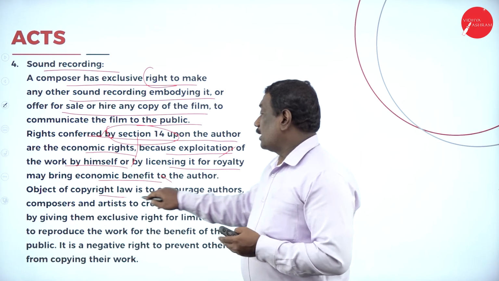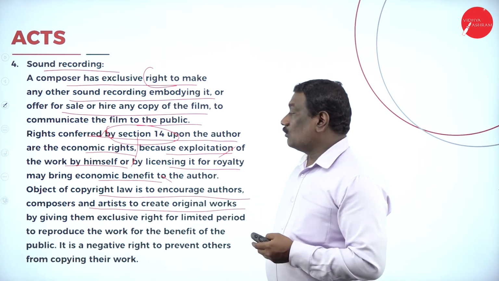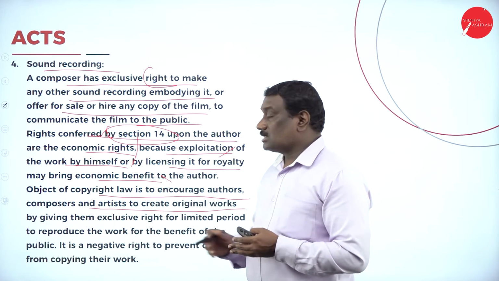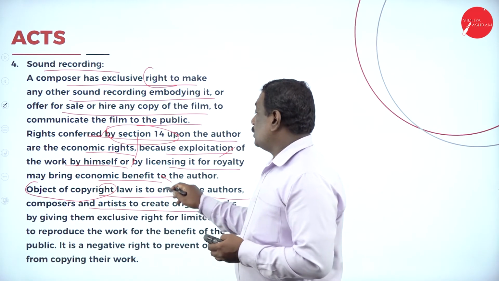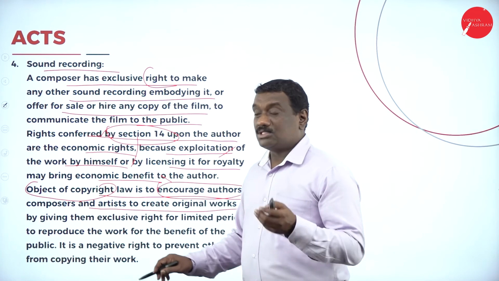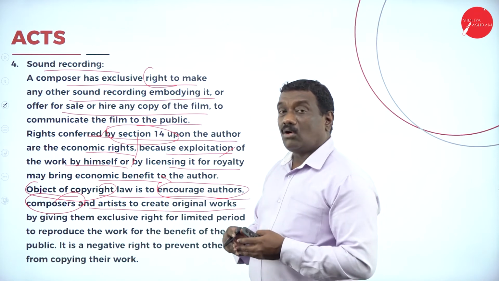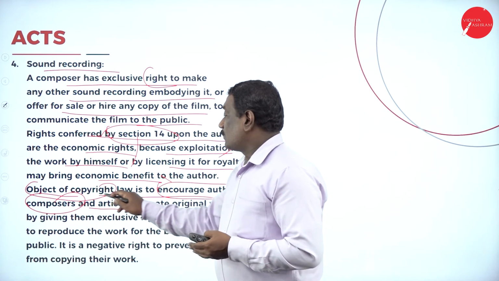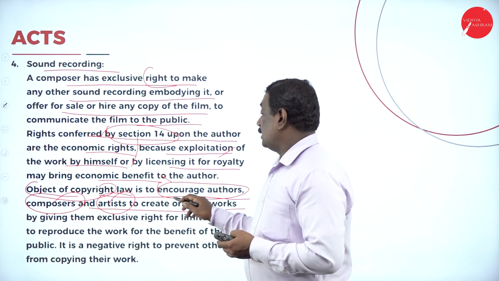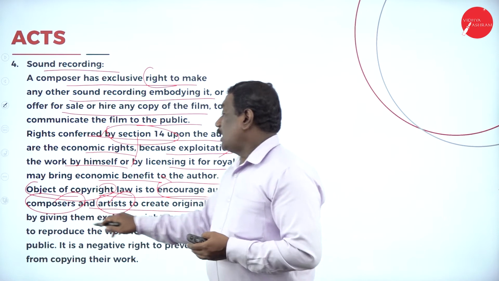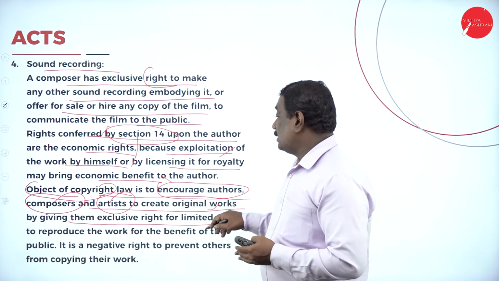So the object of copyright law is to encourage the authors, composers as well as artists to create original works. What is the main importance or objective of copyright? The main objective of the copyright law is to encourage the authors, that is one who is publishing the books, then the composers, one who is composing the music or films, and the artists who do creative work, to create original work, thereby giving them exclusive rights for a limited period.